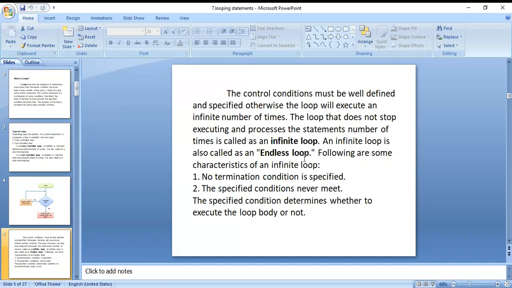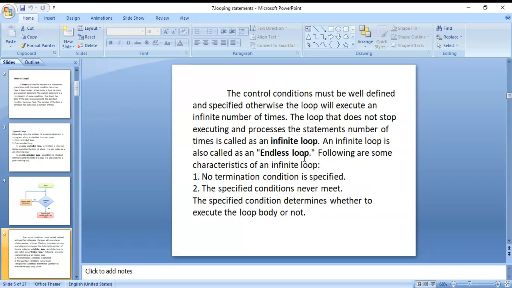The following are some characteristics of an infinite loop. No termination condition is specified. When there is a finite number of loops, there you get accurate results. In algorithms also, there is a finite number of steps. Then only an algorithm is possible or a flowchart is possible.